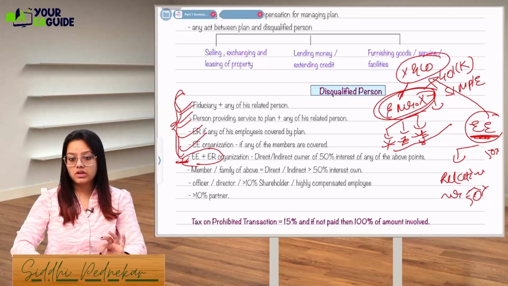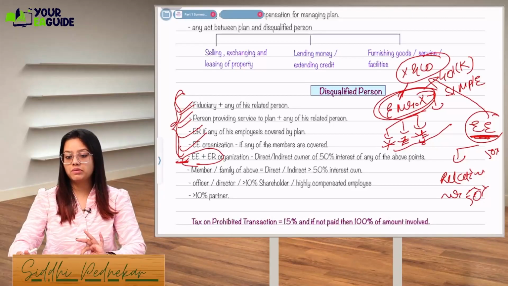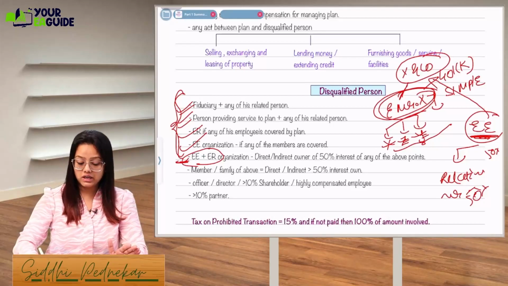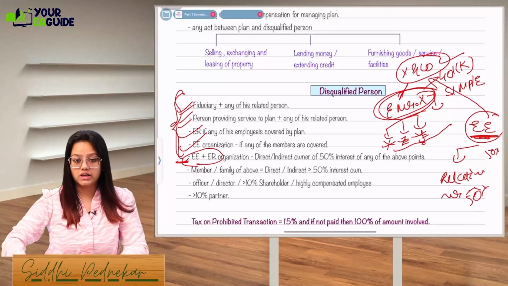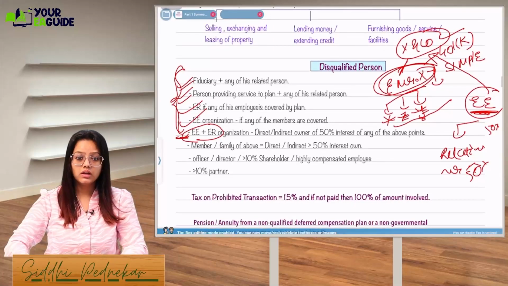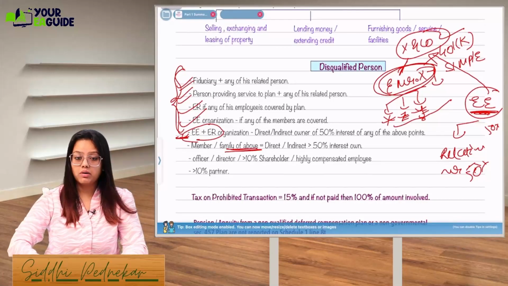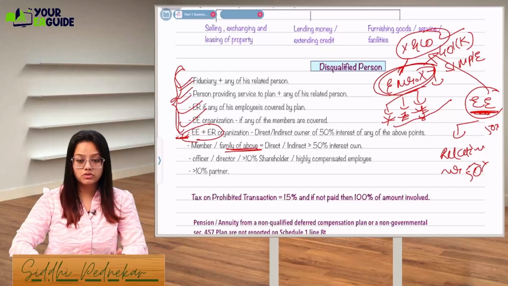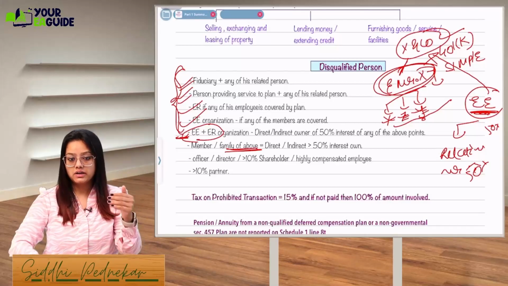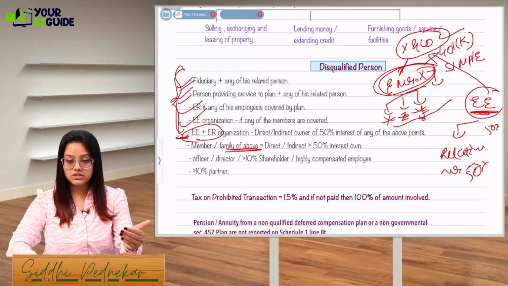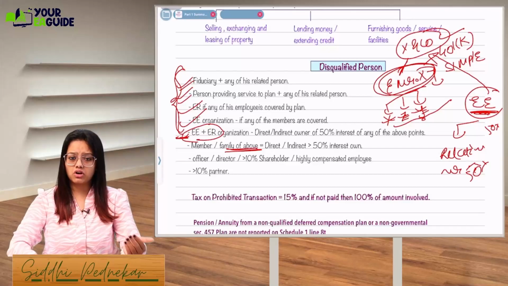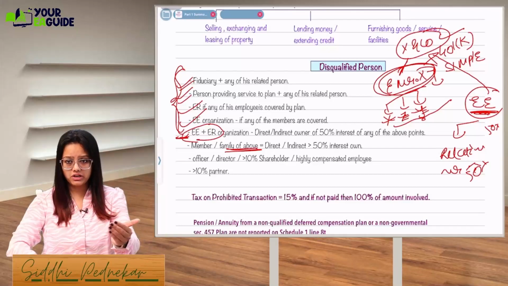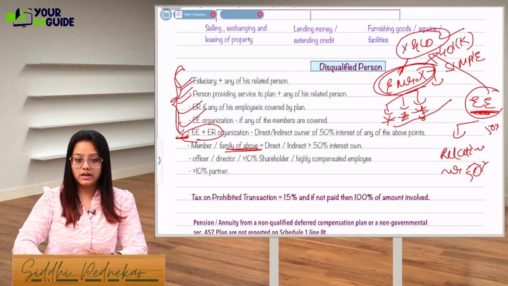Members of the family of the above having direct or indirect ownership of more than 50% interest in either the company or with anyone else. Members or family of the above who have a direct interest of more than 50% with each other, meaning let's say they entered a partnership firm, they have an interest in some other organization, and that other organization has an interest in X and Company, so that will not be allowed.